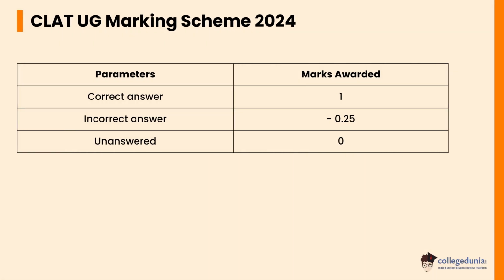1 mark will be awarded for each correct answer, while 0.25 marks will be deducted for each answer marked incorrectly. For unanswered questions, no marks will be deducted.